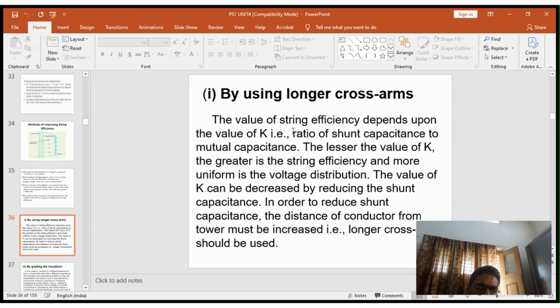The value of string efficiency depends upon the value of K, that is the ratio of shunt capacitance to mutual capacitance. The lesser the value of K, the greater the string efficiency and the more uniform the voltage distribution. The value of K is decreased by reducing the shunt capacitance. In order to reduce the shunt capacitance, the distance of the conductor from the tower must be increased. That is a longer cross arm. This is one method for increasing the string efficiency.